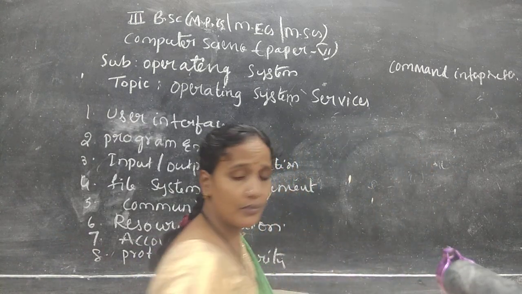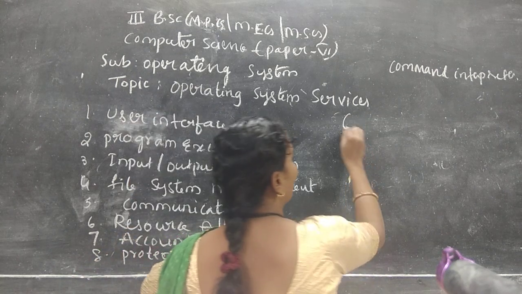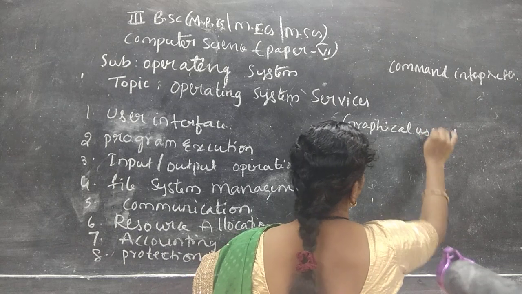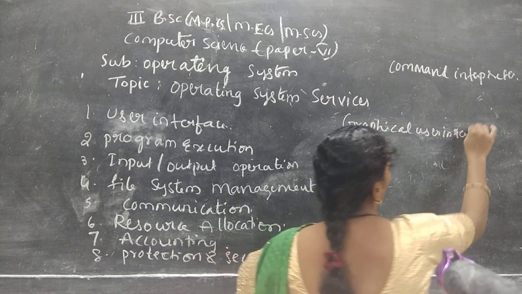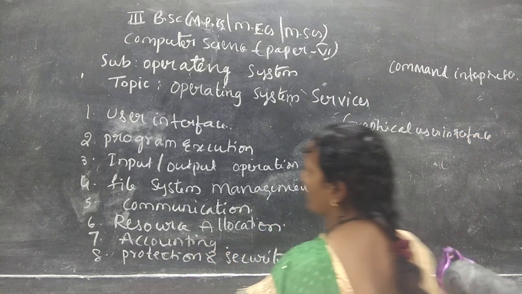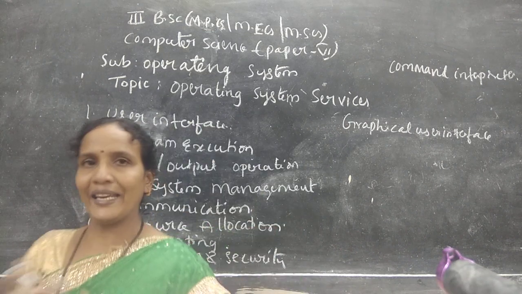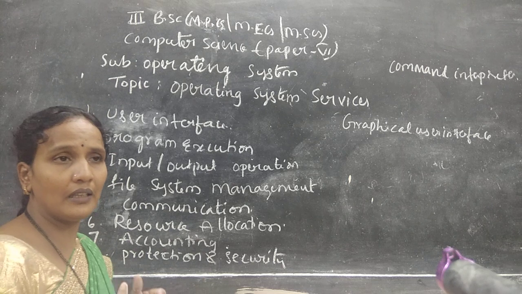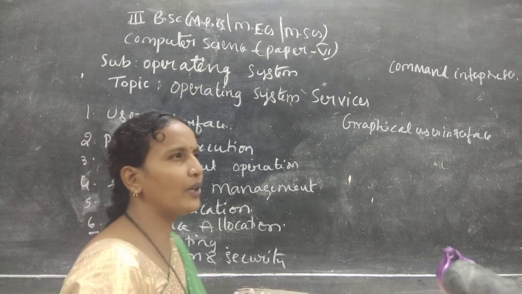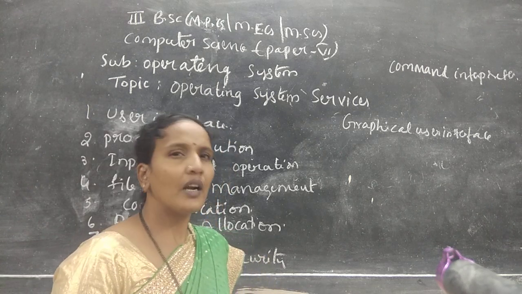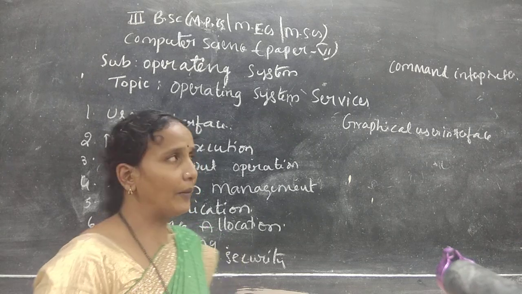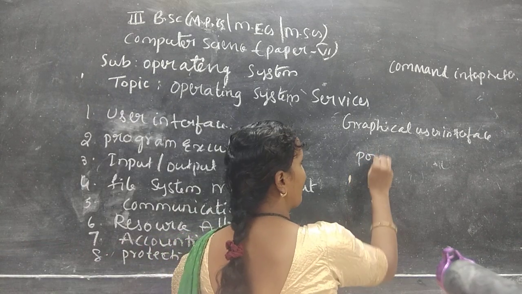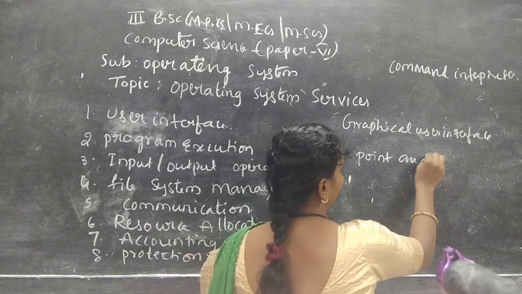The third and the important one is the graphical user interface. Graphics means pictures, icons like that. In this type of interface, the user interacts with the system by using different icons and different images. The technique we use here is point and click.